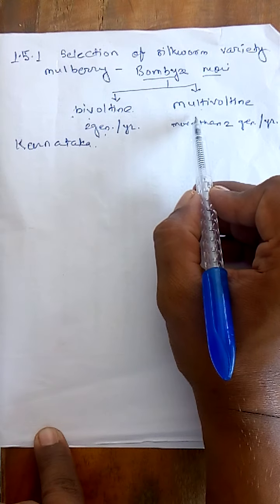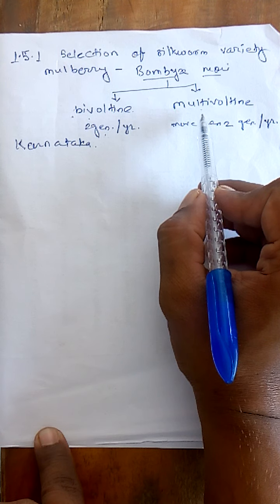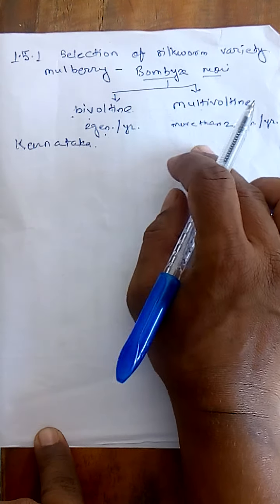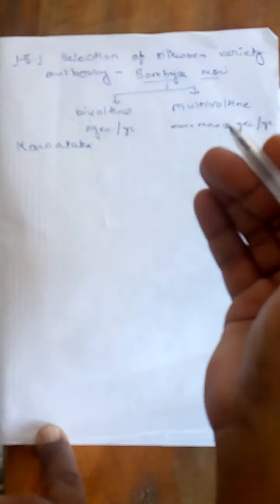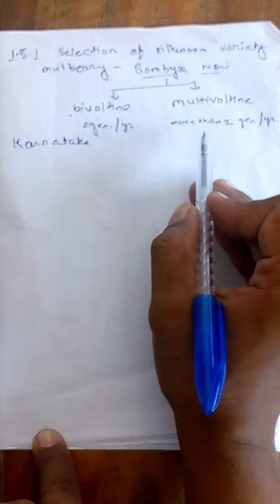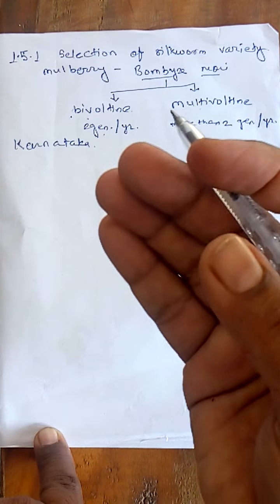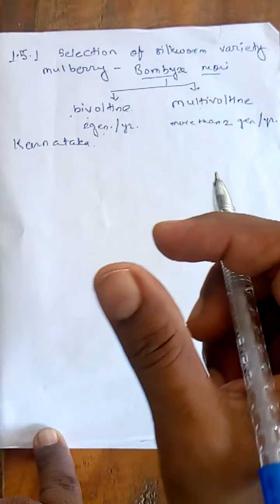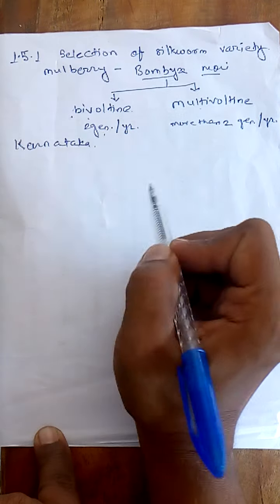And multivoltine means when the species produces more than 2 generations, we get cocoons more than 2 times. For example, this species is able to produce 5 or 6 generations per year. So in every generation we get cocoons, many harvests of cocoons during the year, and that is known as multivoltine.